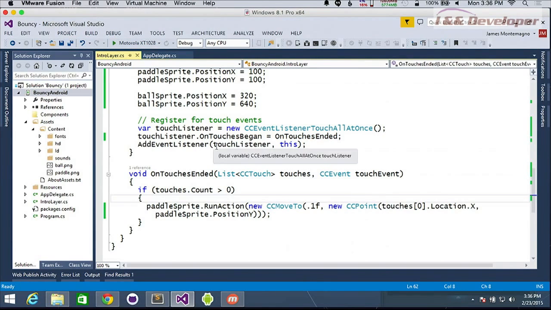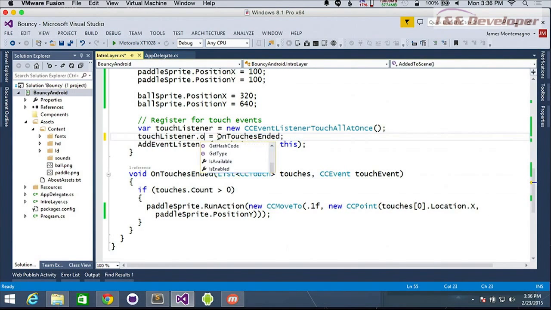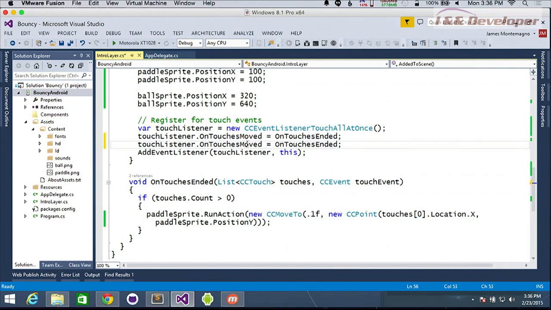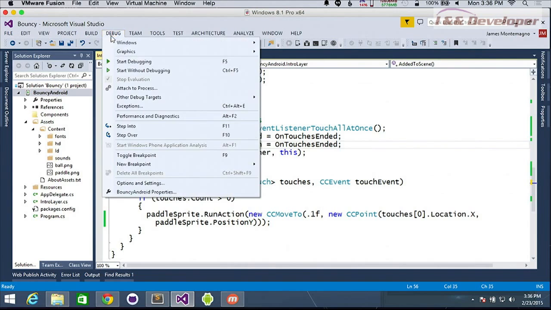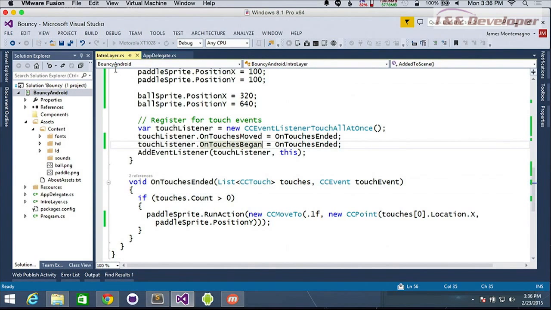Now we could do a little bit more logic in here, such as on moved. We could say every time we move it, then we actually get it. So ideally what we want to do is every time I do moved, and also when I begin touch. Does that make sense? So when I touch down, move it, and also when I move it, move it as well. And we'll give it the same action here. That's a good point. Because obviously you want to actually just be able to drag this around, right? Is the idea. But you don't want it to be jerky.